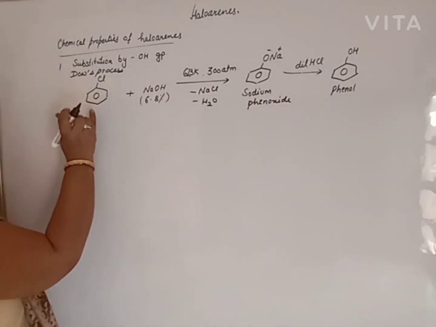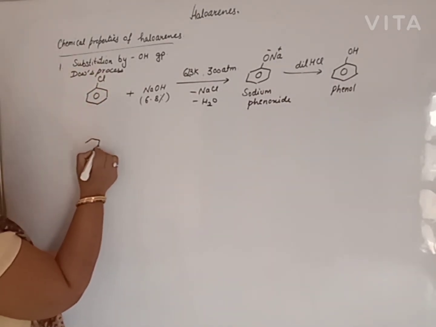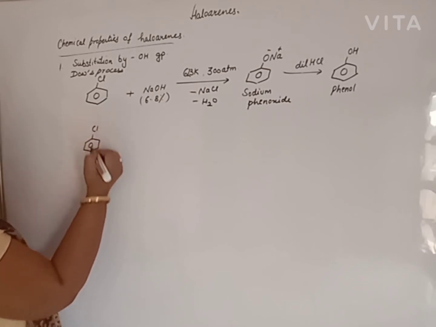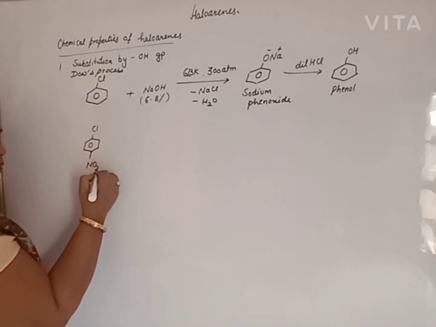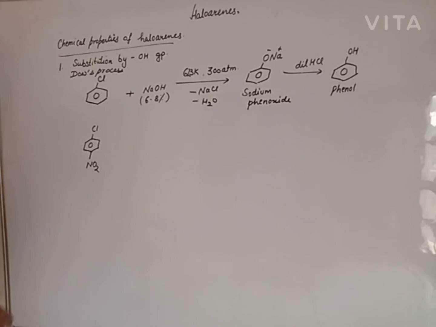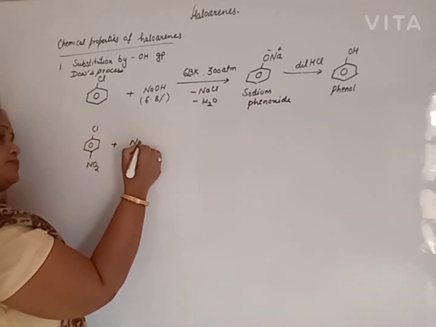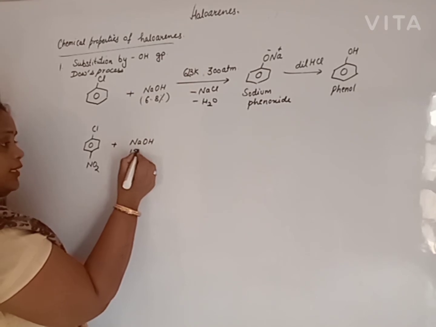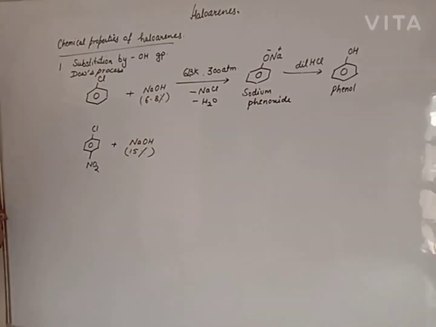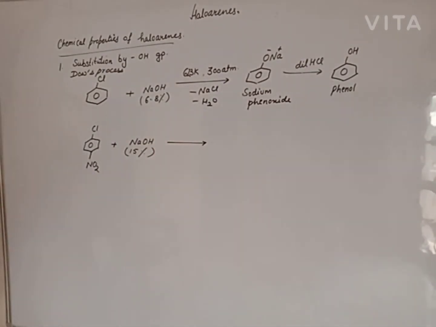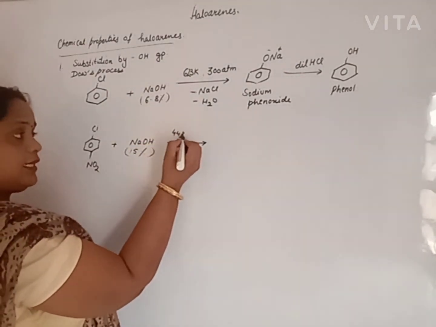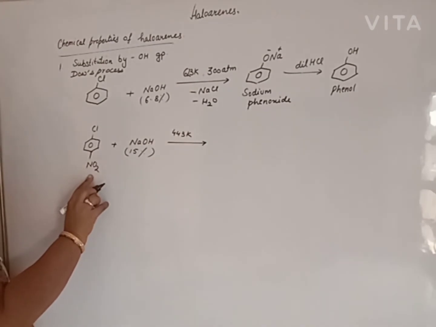Now, if the reactivity of chlorobenzene is to increase, we increase it by addition of an electron withdrawing group, nitro. So the reactivity of this haloarene is increased and we will add NaOH, the percentage of NaOH is 15%, on heating at 443 Kelvin temperature, because the reactivity of haloarene has increased.